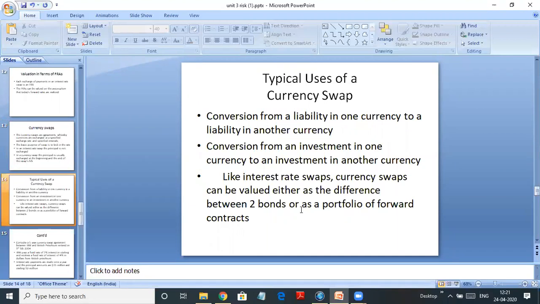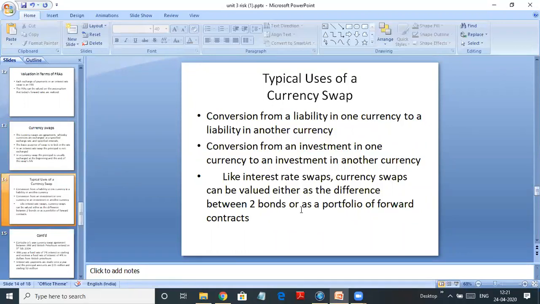Typically, the uses of currency swap are, you can convert a liability in one currency to a liability in another currency. So suppose you have a loan in Indian rupees and you want it in US dollars, you can do a currency swap and convert the Indian rupee loan into US dollars. That basically doesn't mean your loan will get converted, but you're exchanging your Indian loan with a US dollar loan with the other party staying in the US. You can also convert an investment in one currency to another currency, like you can convert your loan, you can also convert your investments like deposits or investment in the stock market with another country's person or another currency.